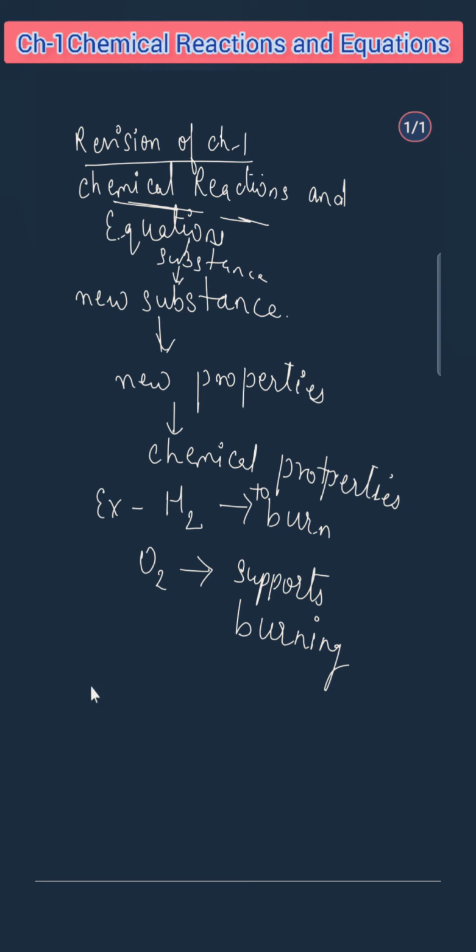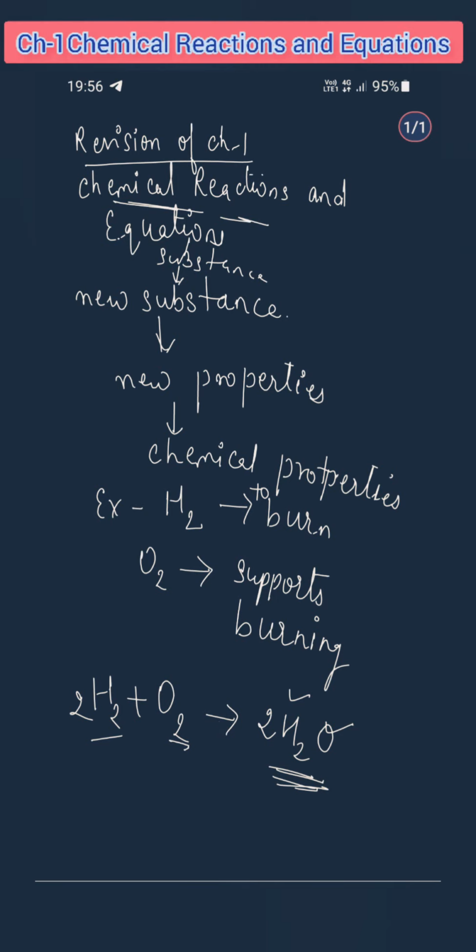But whenever hydrogen and oxygen react, they form water, right? Water, which is formed due to the chemical reaction of hydrogen and oxygen, has both hydrogen and oxygen in the molecule, but it does not show their properties due to the change in chemical nature. So in the water molecule the hydrogen and oxygen have different chemical properties. It neither burns nor supports burning, right? Now we must know what the cause of the change in chemical properties is.